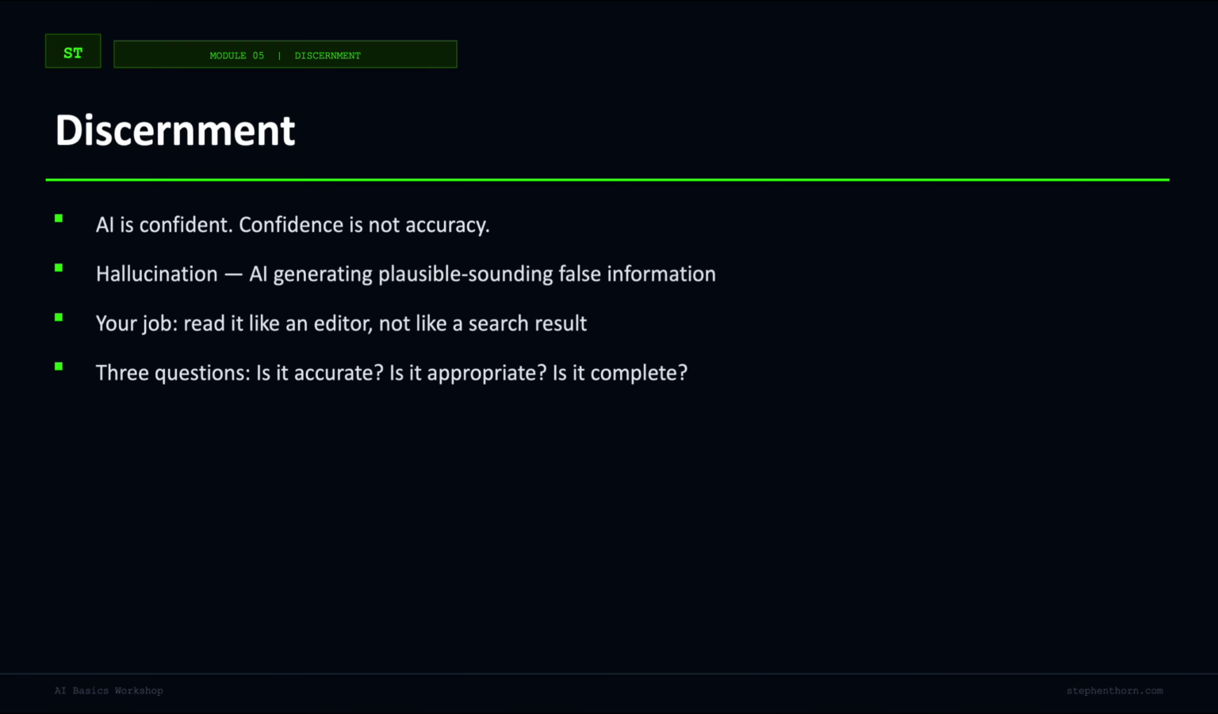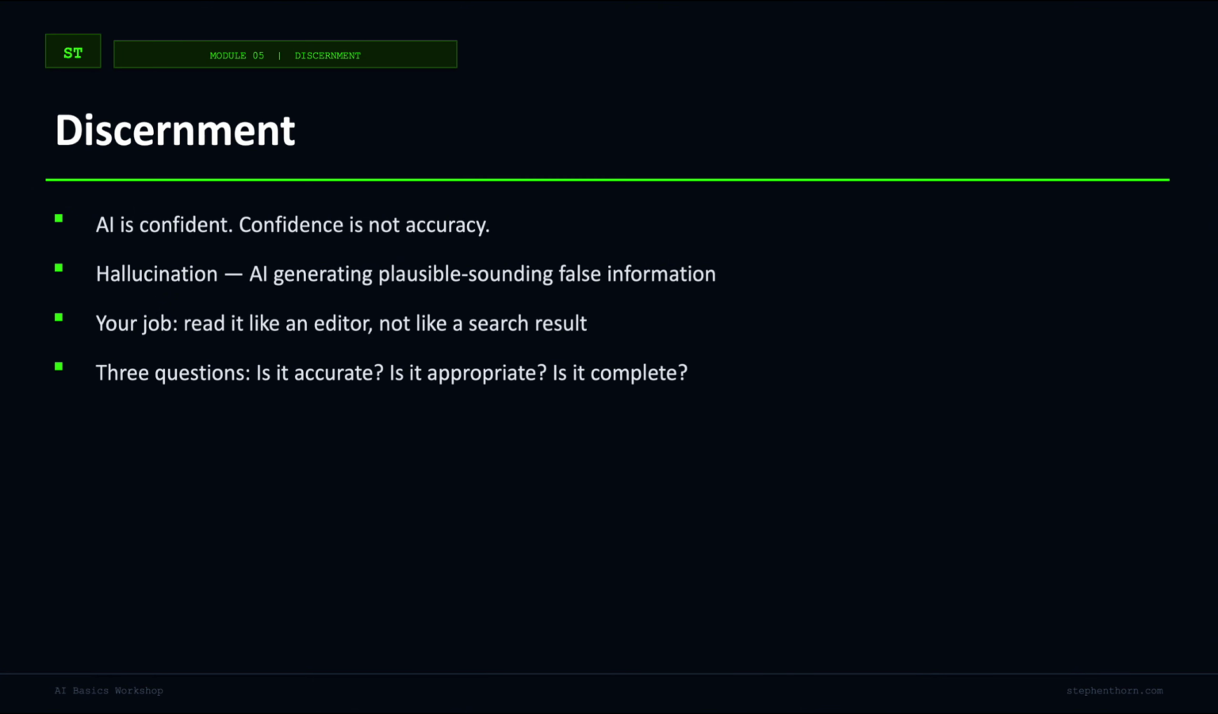This is the critical thinking module. Everything we've done so far has been about improving output quality. Now we need to talk about evaluating what you get back, because a well-crafted prompt does not guarantee a correct answer. Here's the core truth. AI is confident. Confidence is not accuracy.